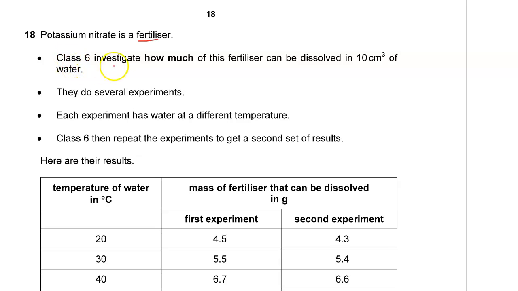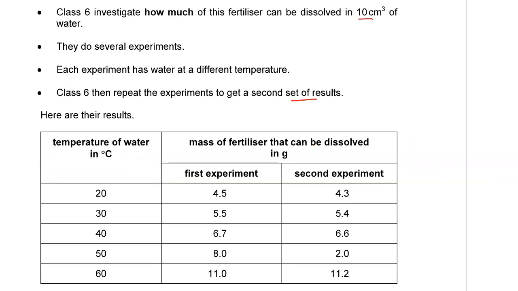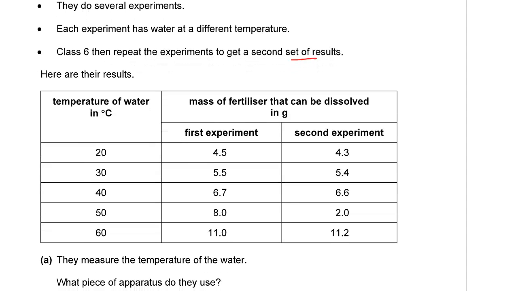Class 8 investigates how much of this fertilizer can be dissolved in 10 centimeters cubed of water. They do several experiments. Each experiment has water at a different temperature. Class 6 then repeats the experiments to get a second set of results. Here are their results. Here are the results of class 8.